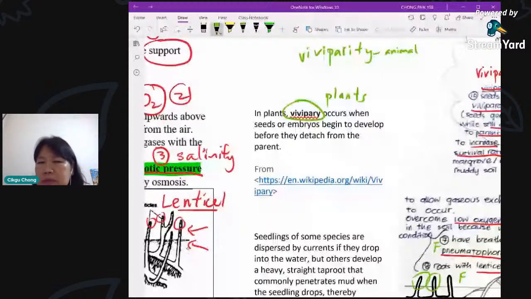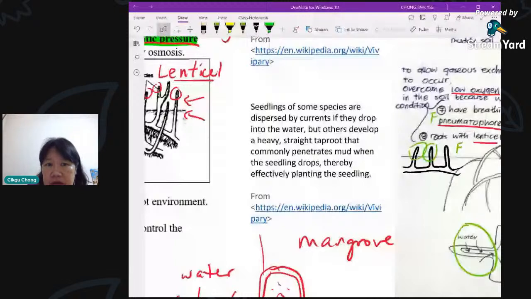So what's the problem I mentioned just now? Seedlings of some species are dispersed by current. They'll be washed away by currents if they don't have this adaptation, if they drop in the water. But those that germinate already while still attached will develop a heavy, straight tap root. They already have a root that will penetrate the mud.